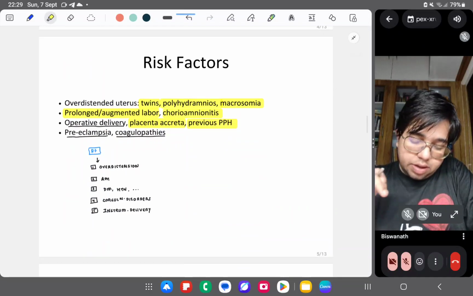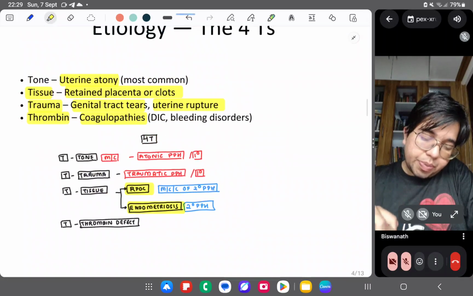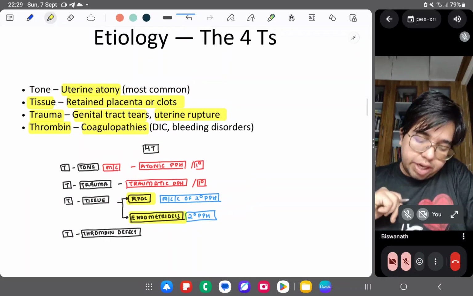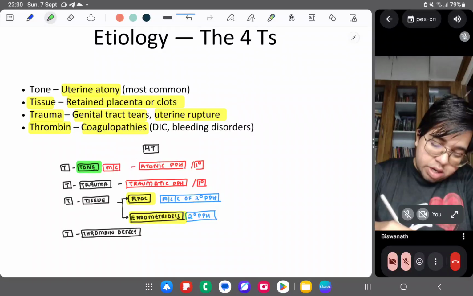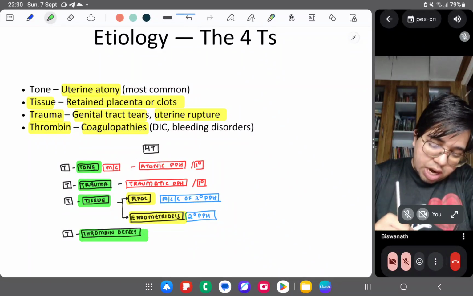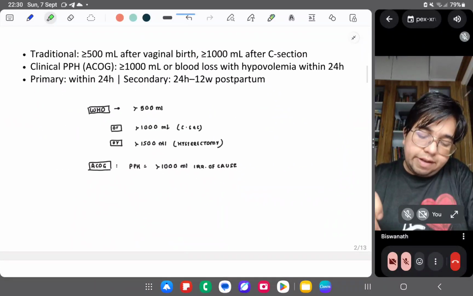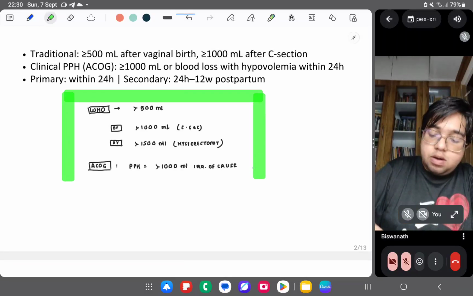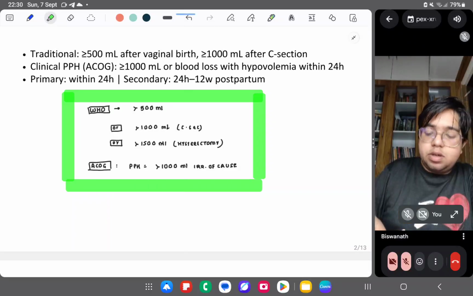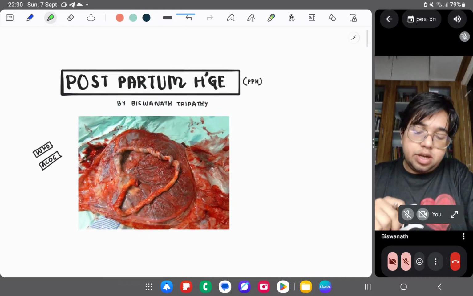And you can take the screenshot of risk factors, right? And etiology, the four T's: tone, trauma, tissue, thrombin. Have to remember it: tone, trauma, tissue, and thrombin defect. Definition is very, very important, because if you don't know what it is, then what's the point? So that's all in today's session.